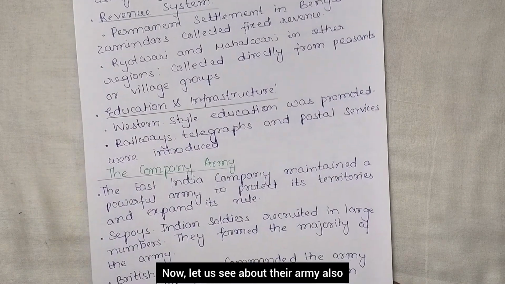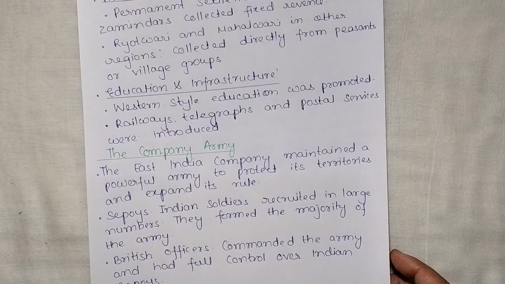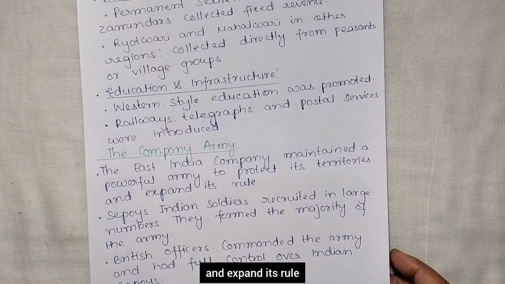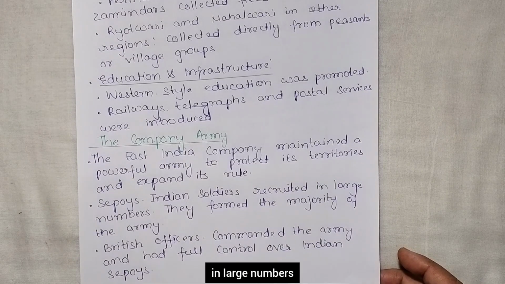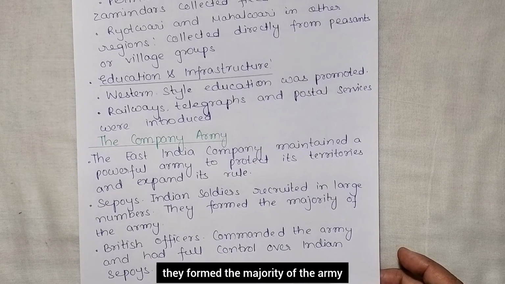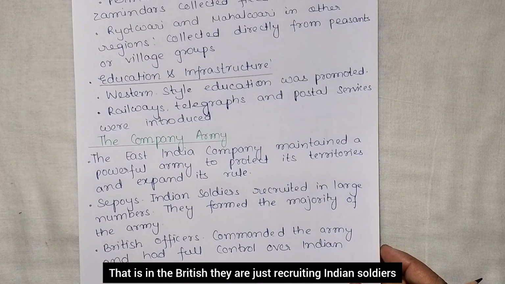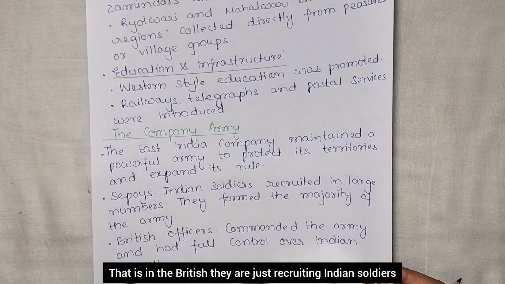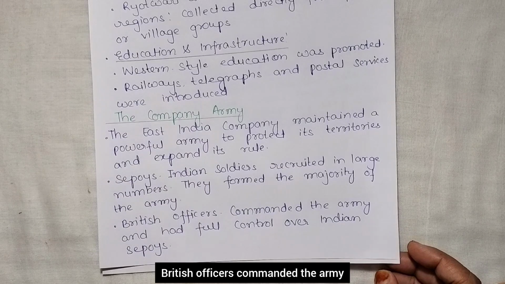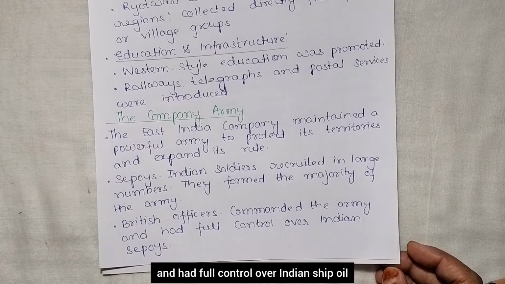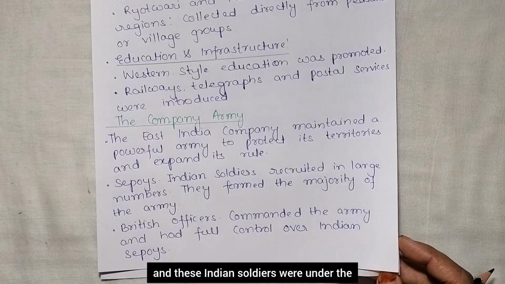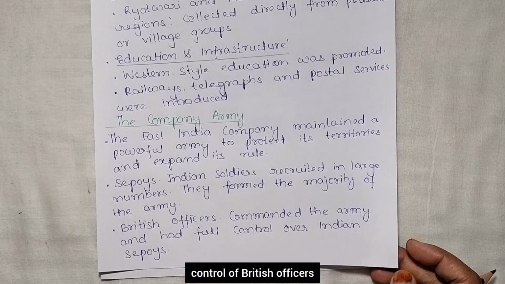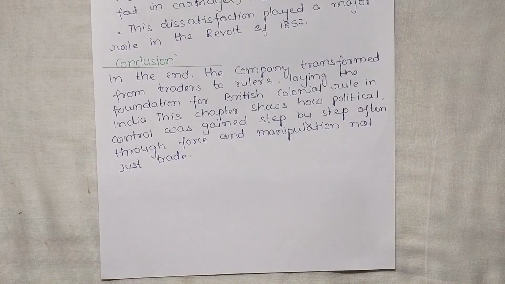Now let us see about their army also, the company army. The East India Company maintained a powerful army to protect its territory and expand its rule. Okay. Sepoys, that is the Indian soldiers, were recruited in large numbers, and they formed the majority of the army. British officers commanded the army and had full control over Indian sepoys. So British officers were commanding them, and these Indian soldiers were under the control of British officers.